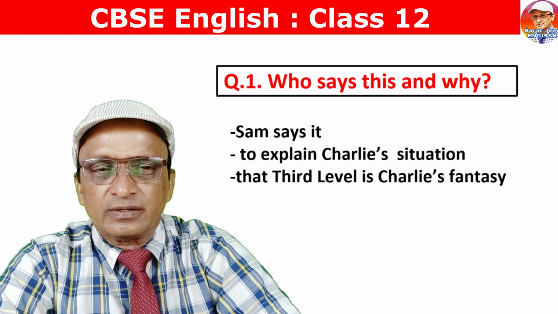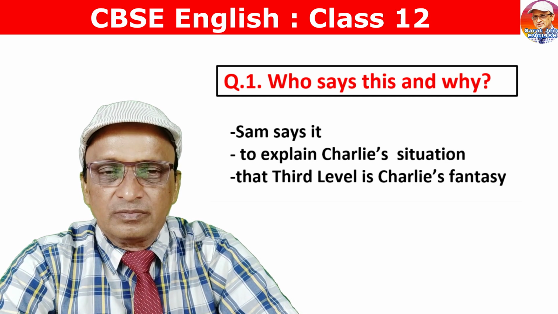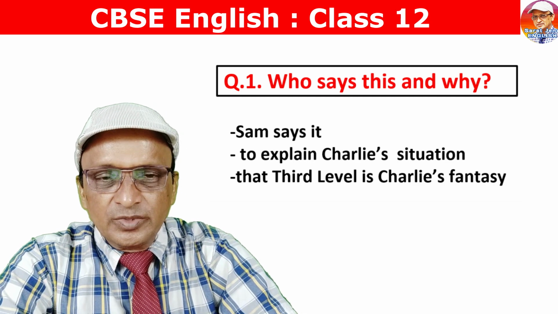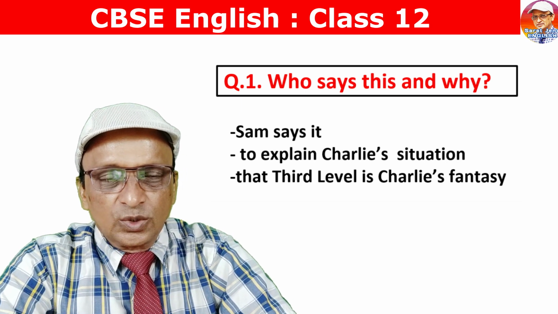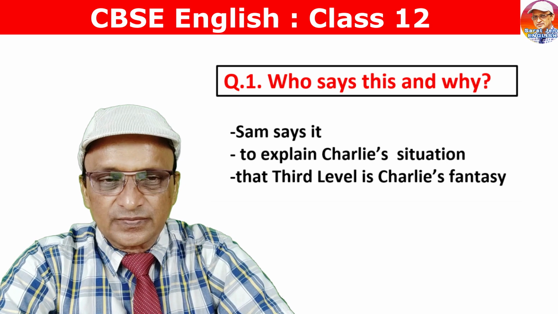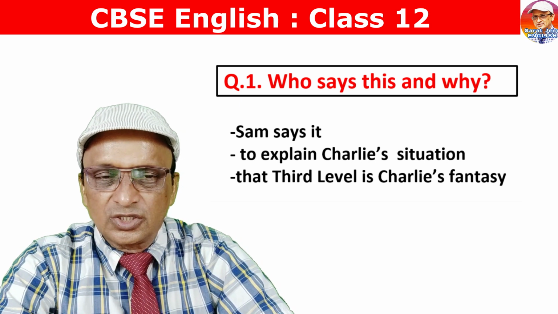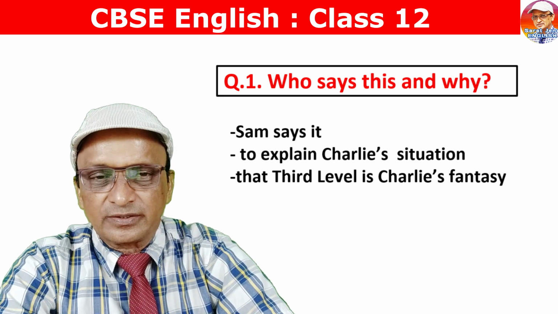Who says this statement and why? This statement is made by Sam, Charlie's friend. Sam tries to explain the psychological situation of Charlie, and that is why he says this. Charlie believes that third level exists, and to contradict this, Sam is passing on this sort of statement.